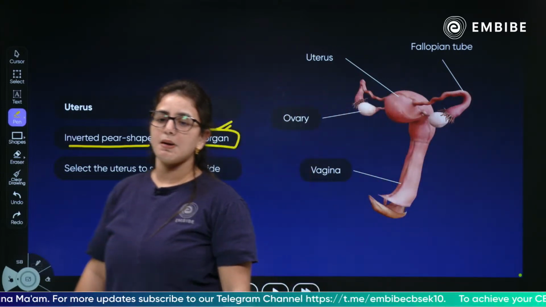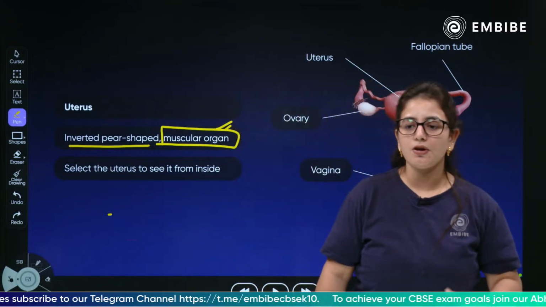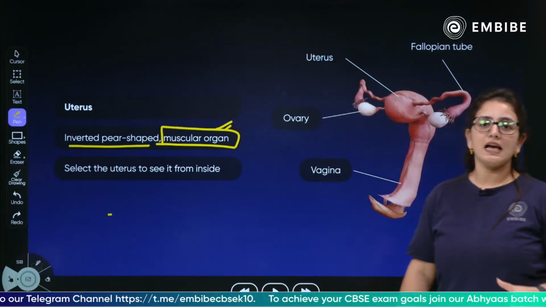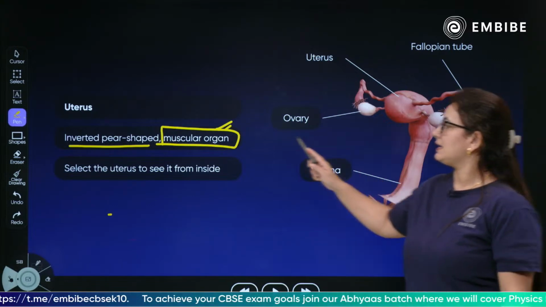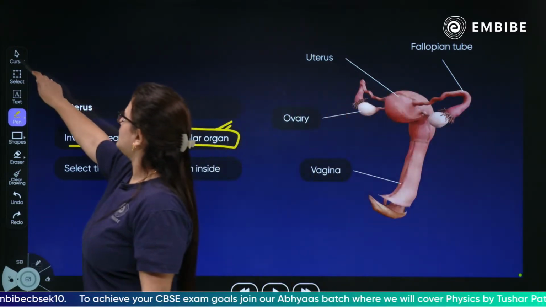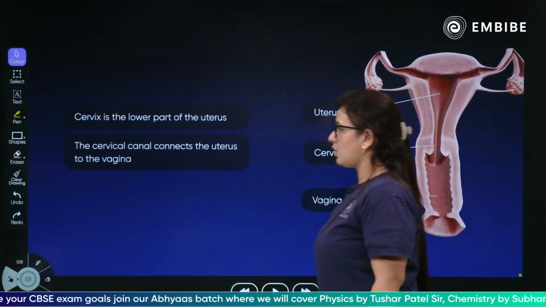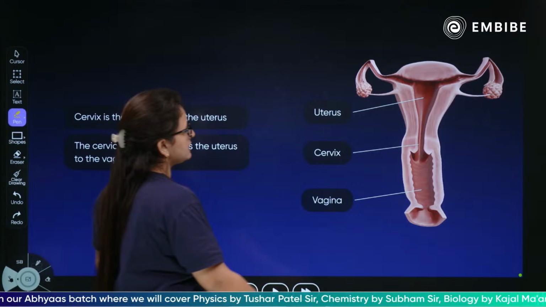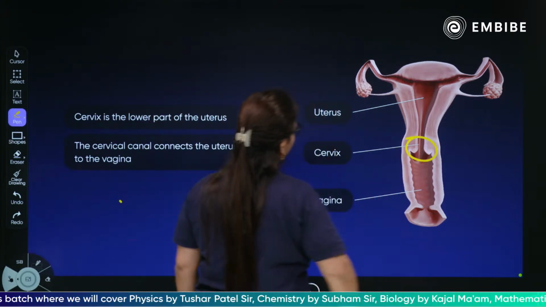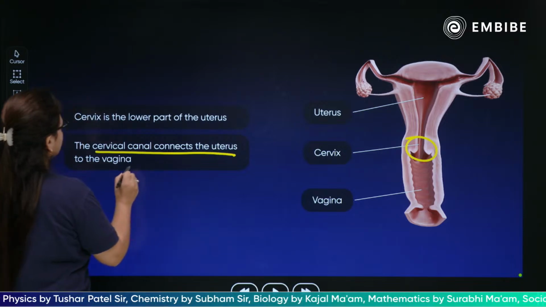Let's discuss the internal organization of the uterus. It is an inverted pear shaped structure, typically muscular and stretchable. So children, as you can see over here, the cervix is the lower part of the uterus, and the cervical canal connects the uterus to the vagina.